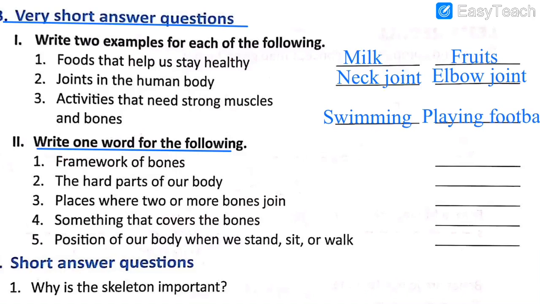Now let's read the next. Give the heading. The heading you will give leaving one line in between. So what's the next heading? Write one word for the following. Give one word or write one word. It is one and the same thing. Let's read and write the one word answer for the blanks which are given over here. Number 1, framework of bones. See the spelling again. F-R-A-M-E-W-O-R-K. Framework of bones is called what?